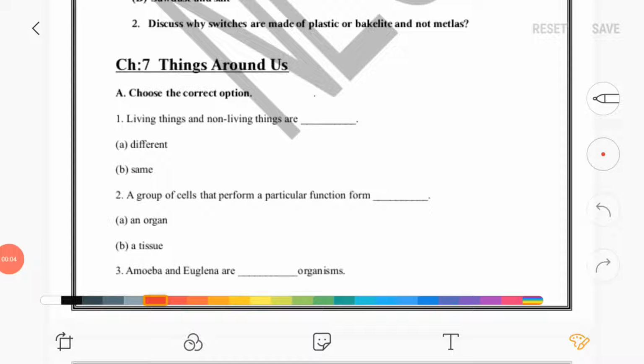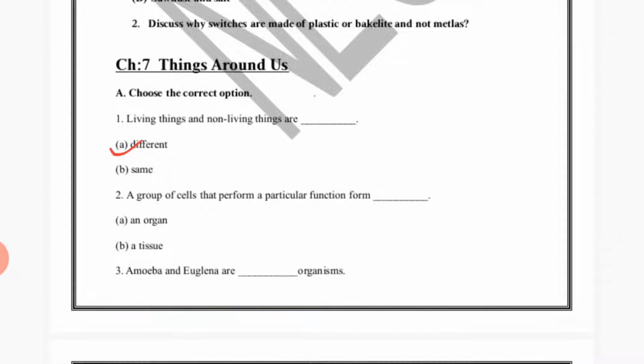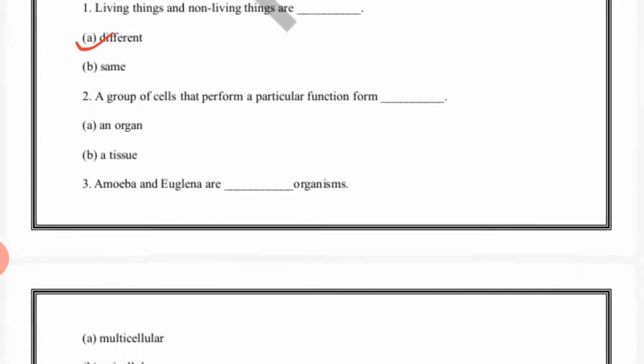Hello guys, today we are going to solve the Standard 6, Chapter 7, Things Around Us worksheet. So first take it out, first MCQs. MCQ number 1 says living things and non-living things are both different, right? They both are not the same.